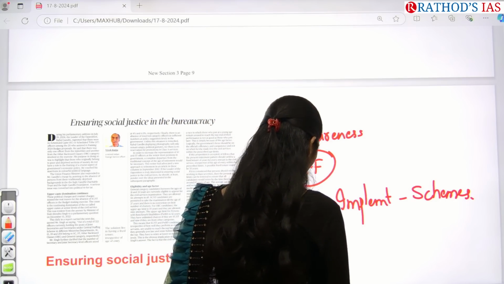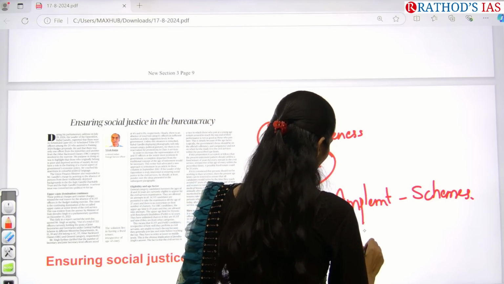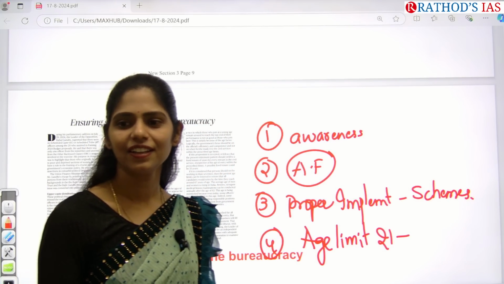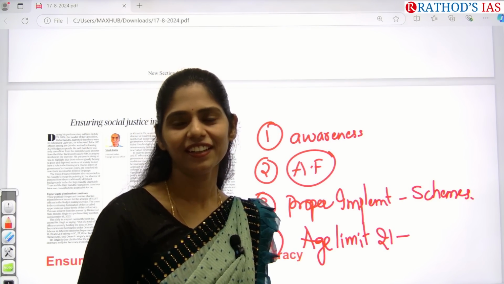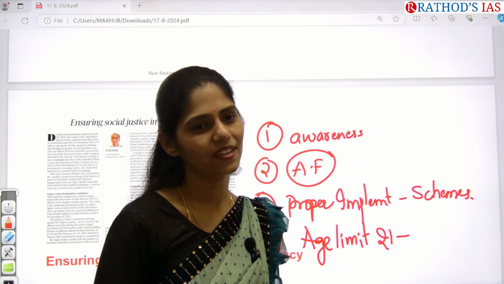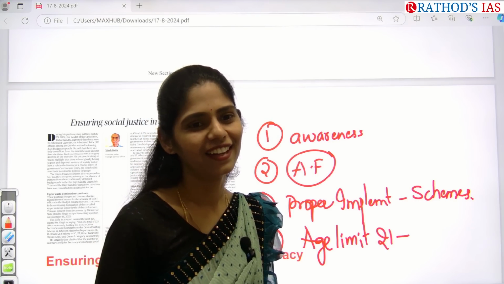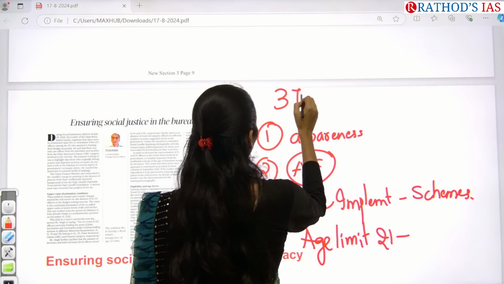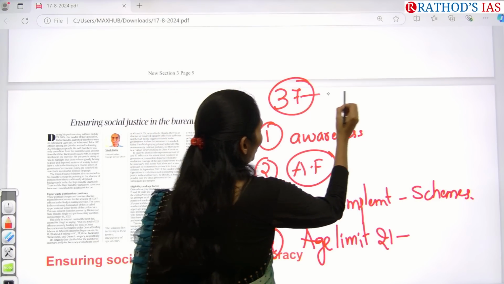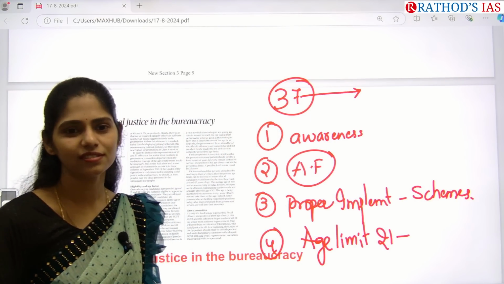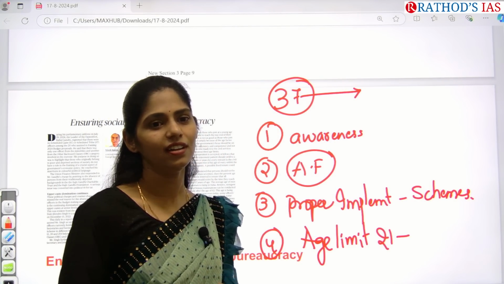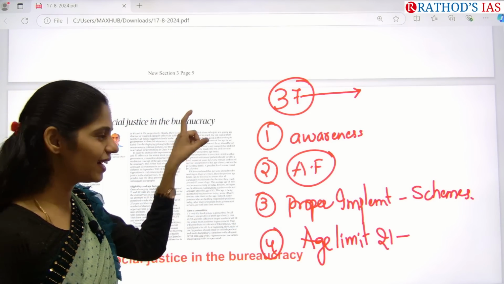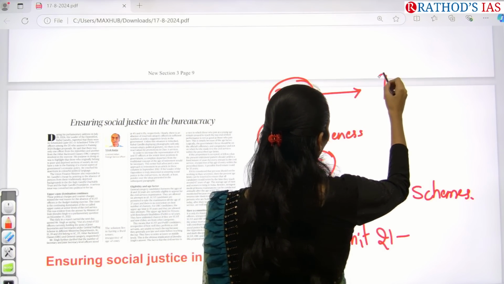What is the age limit? 21 years up to what is the last? 30? 35 is for OBC. 37. Okay, you have to increase that. If a person gets into service at 37 years, till how many years can he serve the nation? 80 years? Okay, so only very little time is there. So we have to increase this.